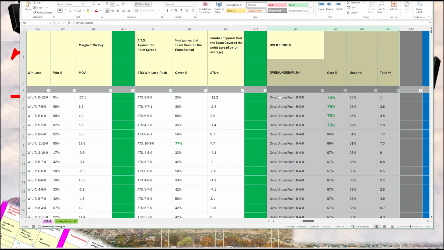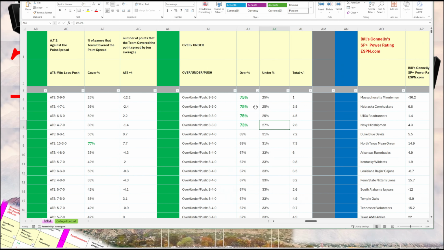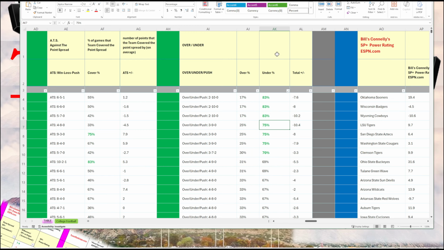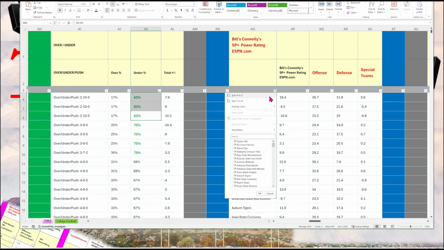So we have here Massachusetts, Nebraska, UTSA, and Navy. They went over the total, the Vegas total, by 70%. Looking at the unders, we see that Oklahoma, Wisconsin, and Wyoming went under 83% of the time. So resetting at A to Z.